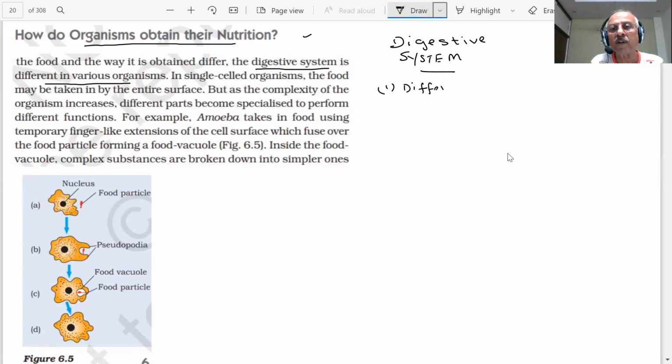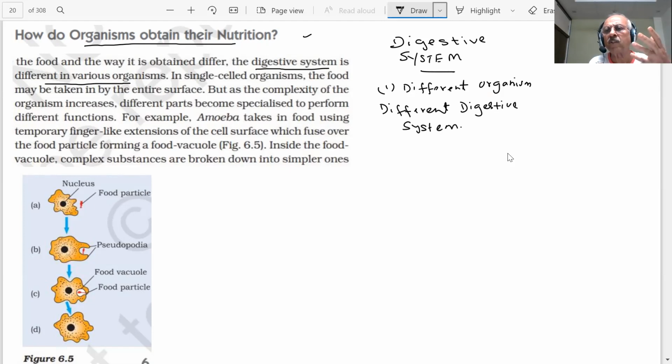Do different organisms have the same digestive system, or different? Tell me. So different, different digestive systems. Those meat-eater animals, their digestive system is different. But as the complexity of the organism increases, different parts become specialised, unlike in a single celled organism.